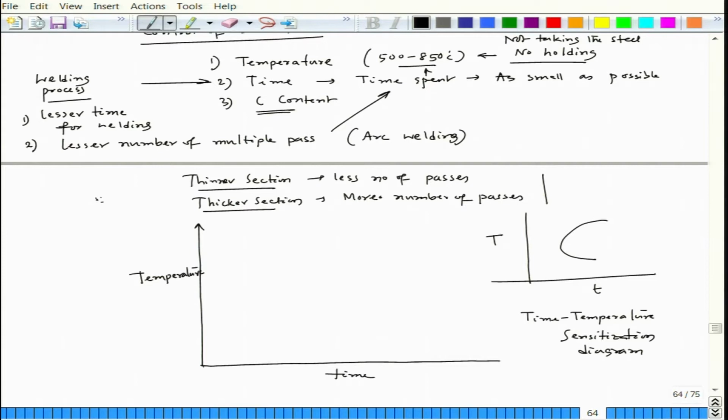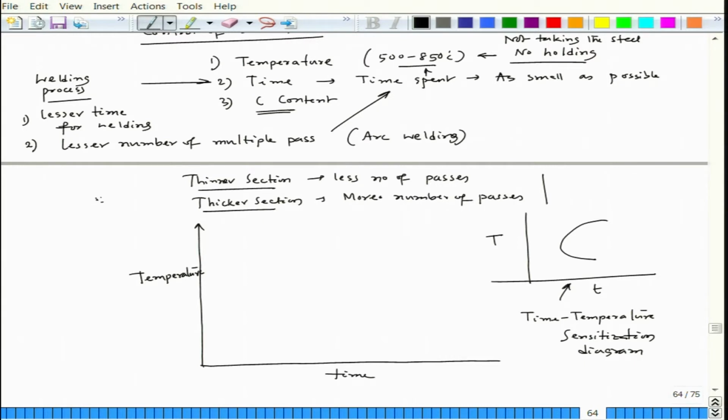As we said in the previous lecture, carbon is a factor, and chromium we have to keep fixed at 18 to 20%. So, if you increase or decrease carbon, there would be change in this kind of time temperature sensitization diagram, which is similar to a TTT diagram.